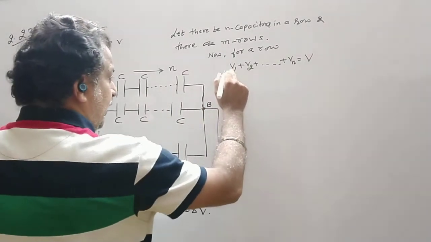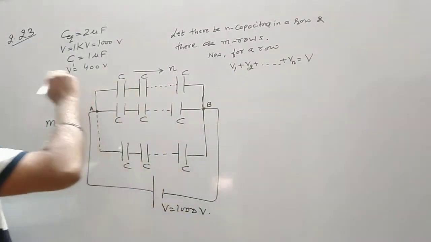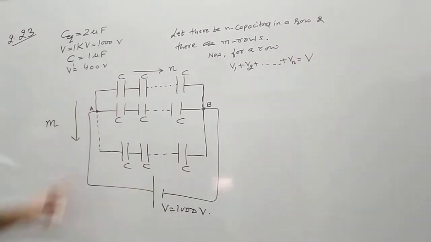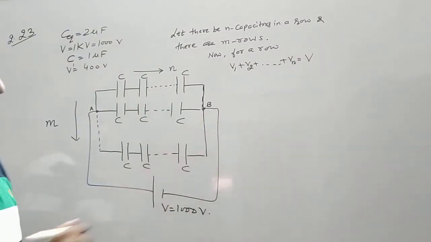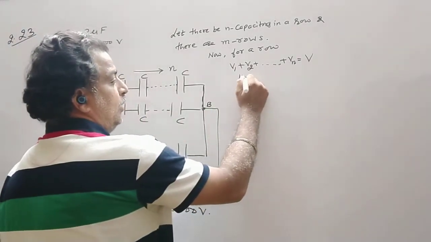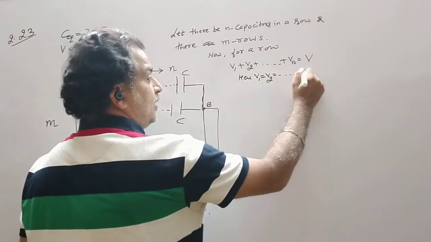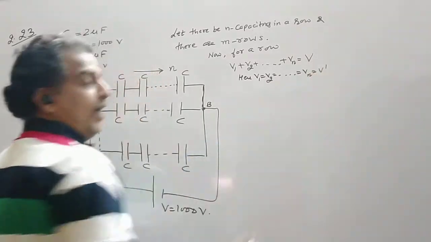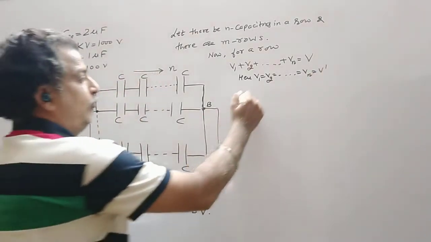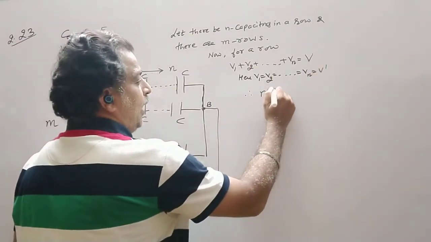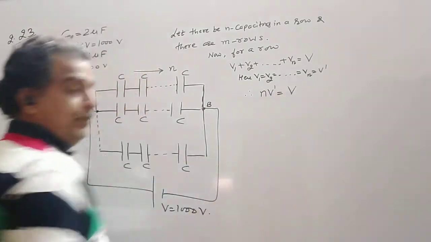Now each V is V dash and we have n capacitors. So V1 is equal to V2 is equal to and so on Vn is equal to V dash, and therefore nV dash is equal to V.